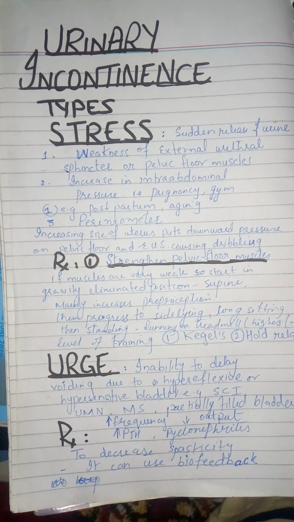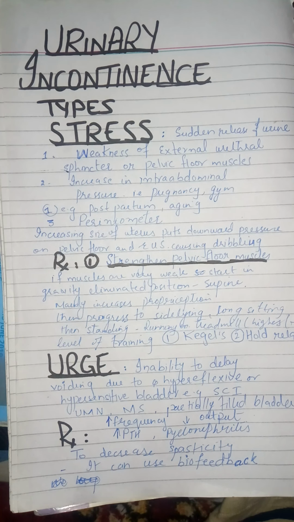As I've explained, the possible reason is that either your external urethral sphincter or pelvic floor muscles or both have become weak, or there is so much increase in the intra-abdominal pressure that they have given up.